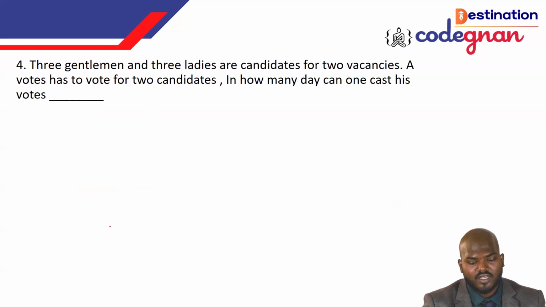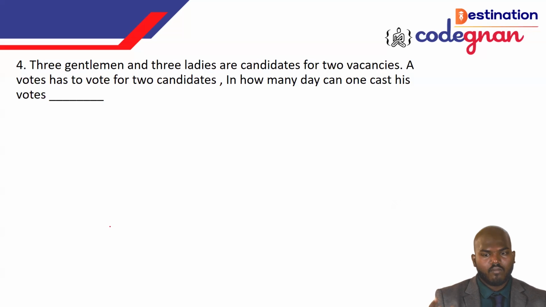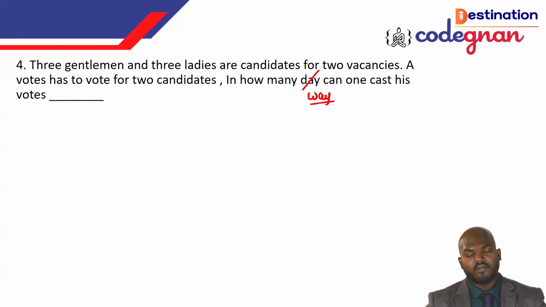They have given that 3 gentlemen and 3 ladies, that is, 3 men and 3 women, are candidates for 2 vacancies. So the voter has to vote for 2 candidates. In how many ways can one cast his vote? We should say how many ways, not days; if I say days it becomes very difficult. We need to use how many ways the voter can vote.